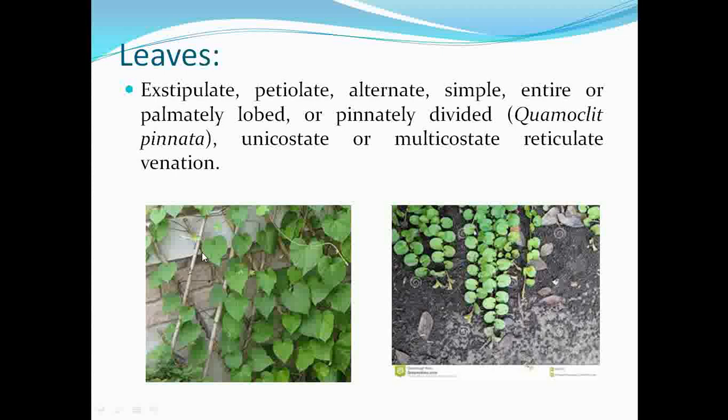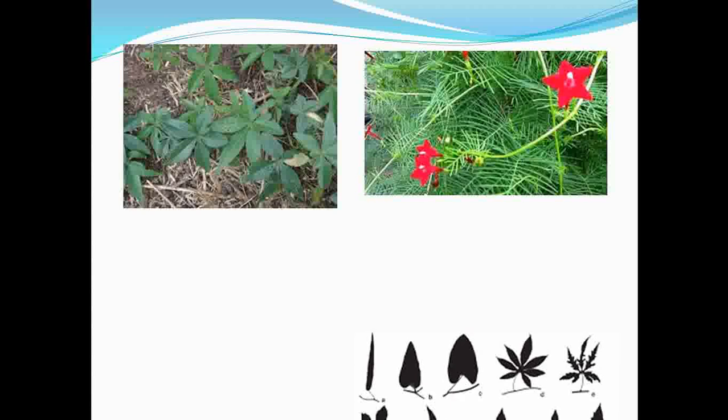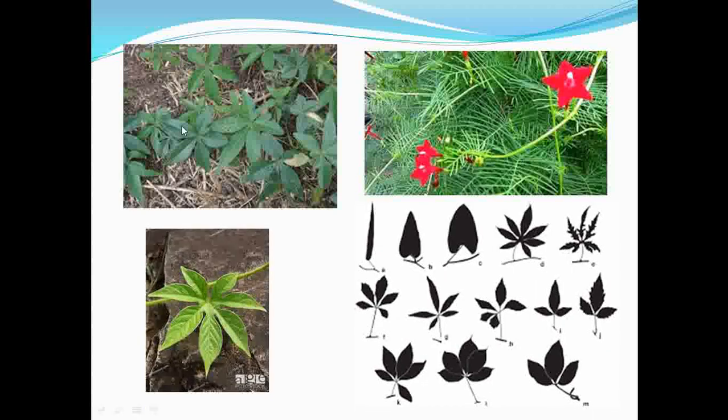If you observe the margins of the leaves, they are basically entire, and in some members the margins are lobed. See here, these are the palmately compound leaves observed under the family. See that this is one of the members, we call it Quamoclit. If you observe the leaves of this genus, they are basically needle-like, very linear leaves.